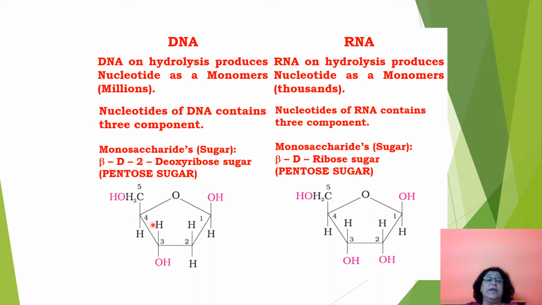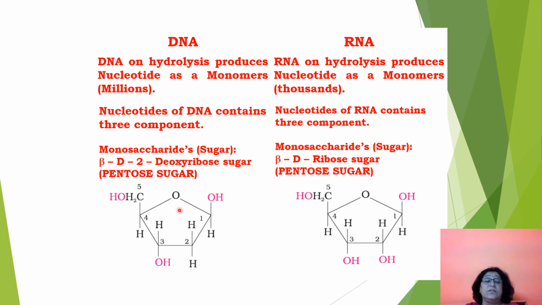Now the sugar for DNA is beta D-2-deoxyribose sugar. So that means beta D-ribose sugar is common in both. The basic sugar is a pentose sugar made up of 5 carbons, and on the first carbon OH is on the top, H is below. Second carbon H and H. Third carbon is H on the top, OH below. And the fourth carbon is forming hemiacetal. And the fifth carbon is CH2OH.